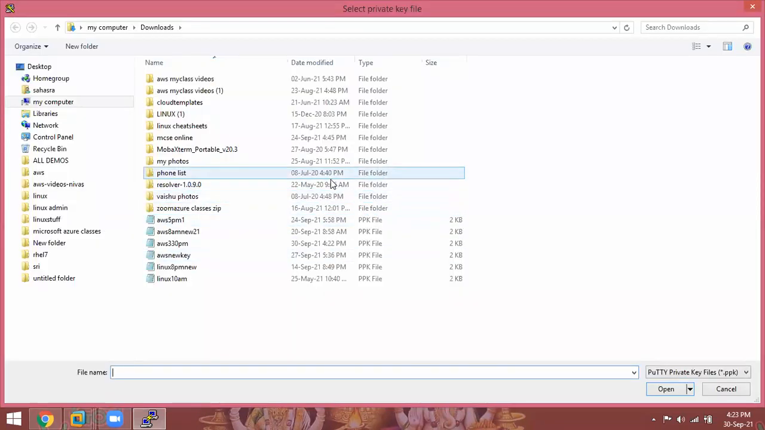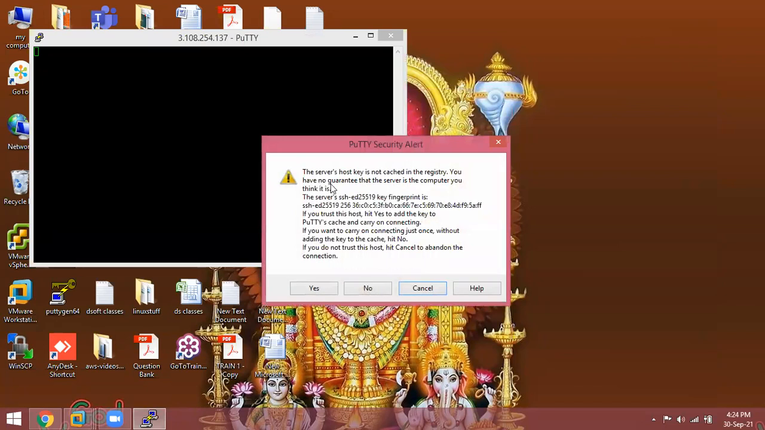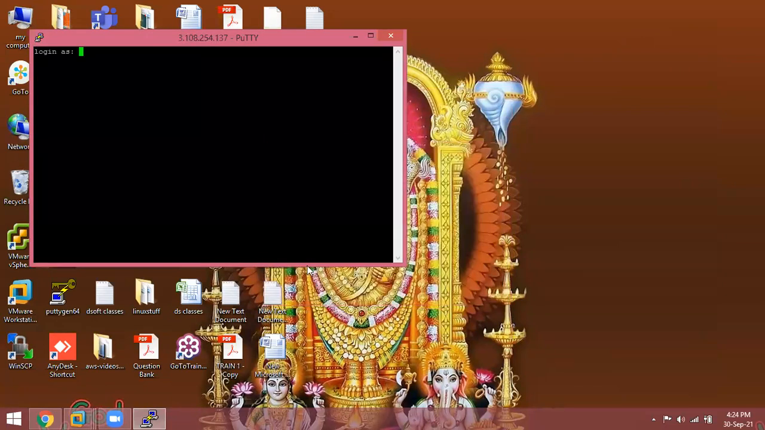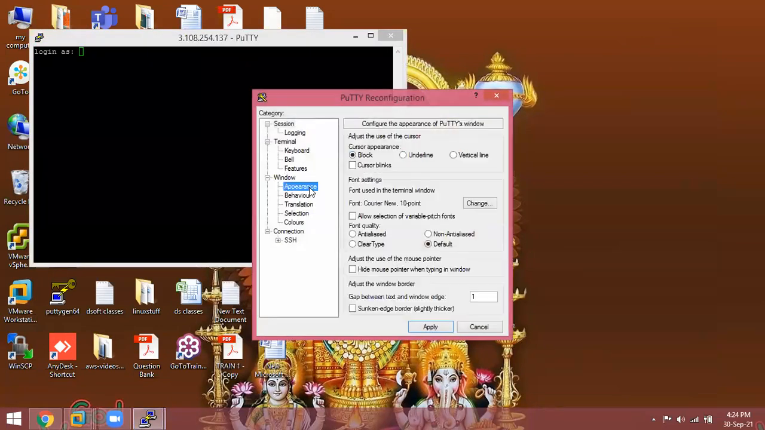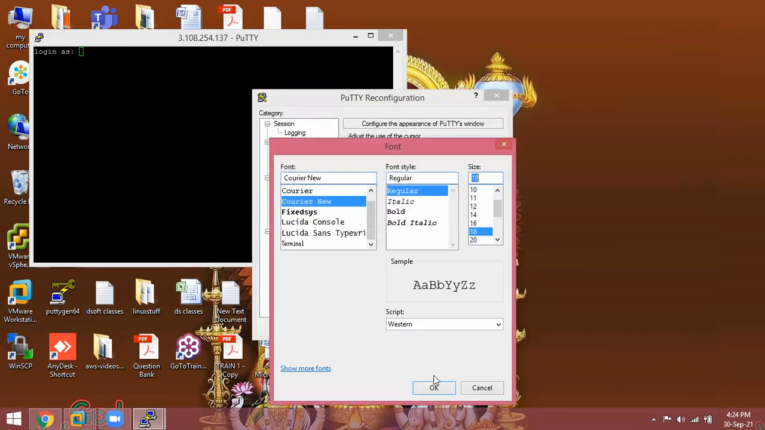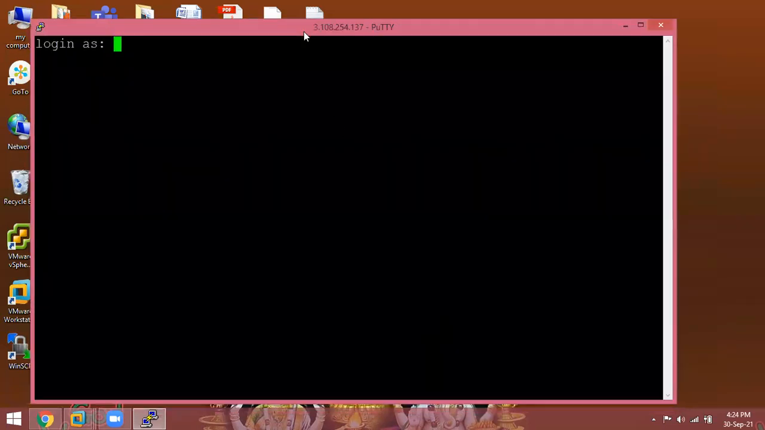Which file? It is already converted. See, all are PPK files. Our file is AWS 330 PM PPK, converted just now. PuTTY private key file. Click on Open. Again, Open. So the private key is authenticated. I am changing the settings, appearance, font. Okay, Apply. Now you get a login screen like this.